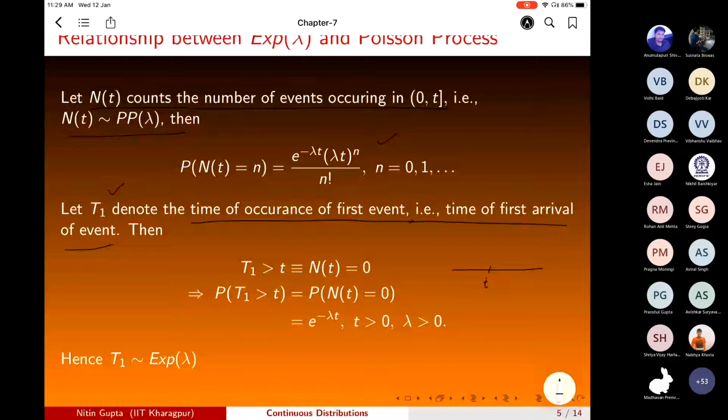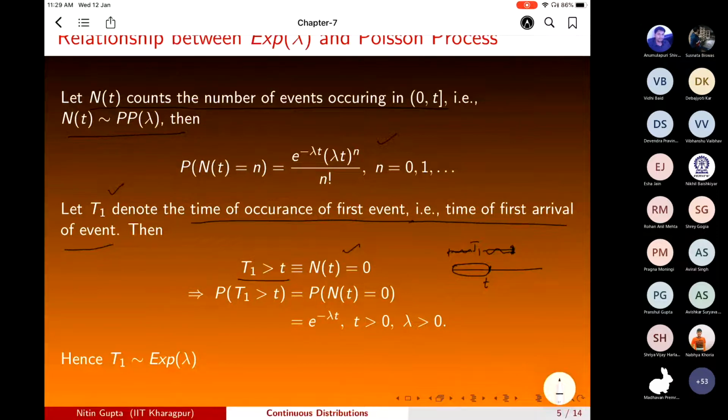So let us say that T1 is greater than t. The time of first arrival of event is greater than t. So in the interval 0 to t, how many events are there? Because the first event occurs after time t, in the interval 0 to t, 0 events are there.